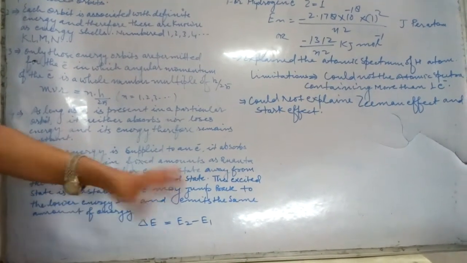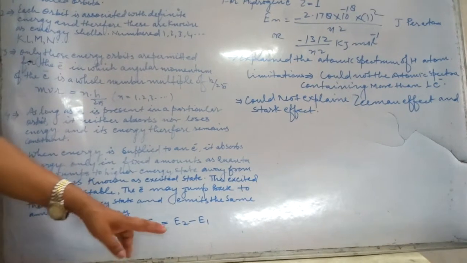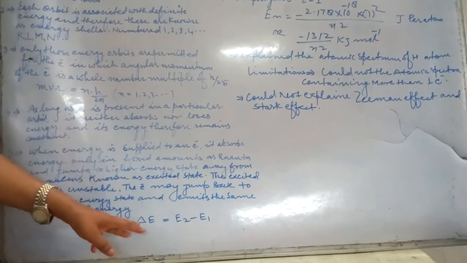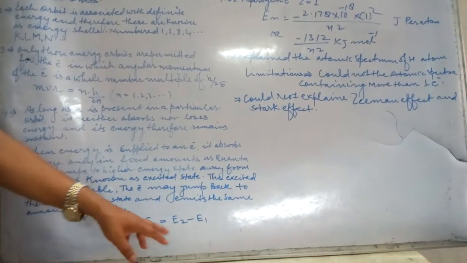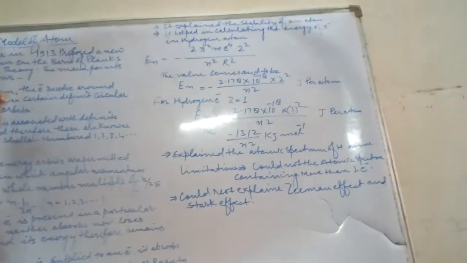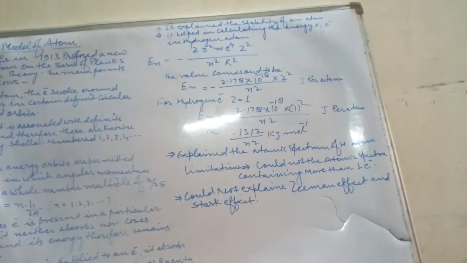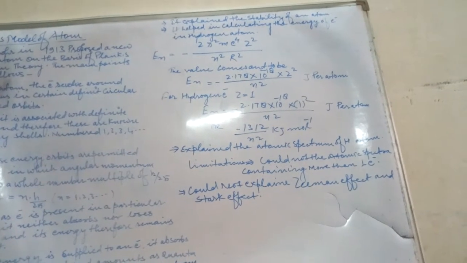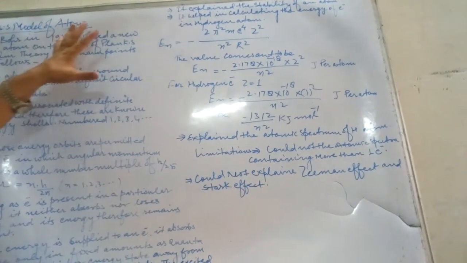So it again emits the energy, and that emitted energy will be of del E, and del E is equal to E2 minus E1. Children, these 5 points you have to remember for Bohr's model of atom.